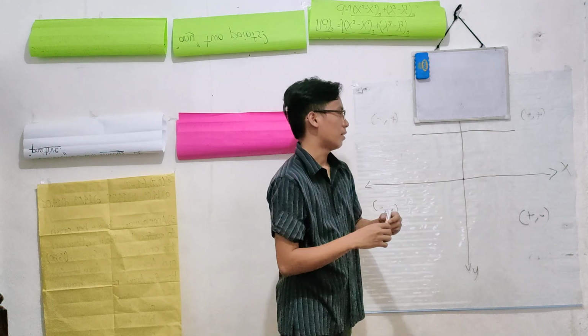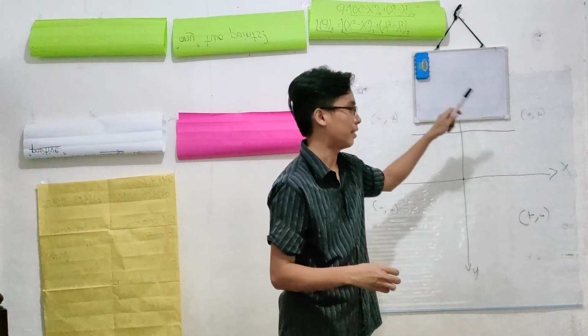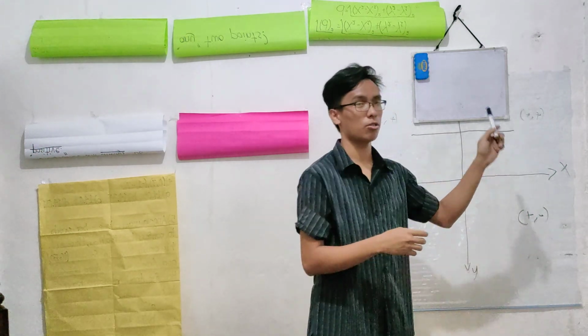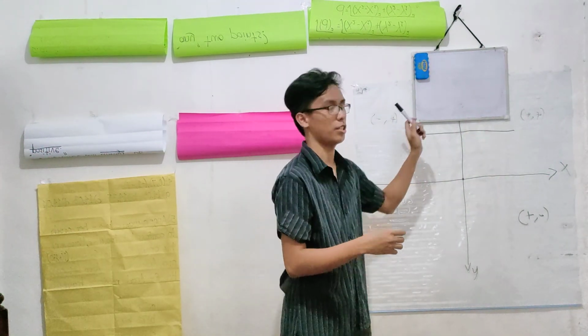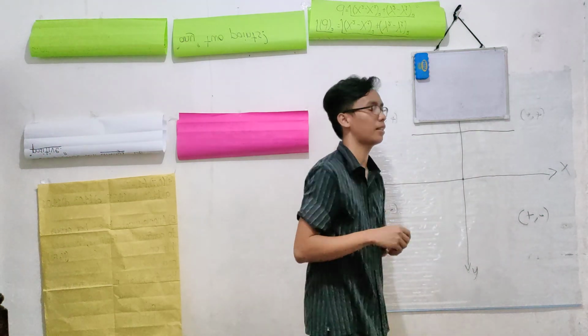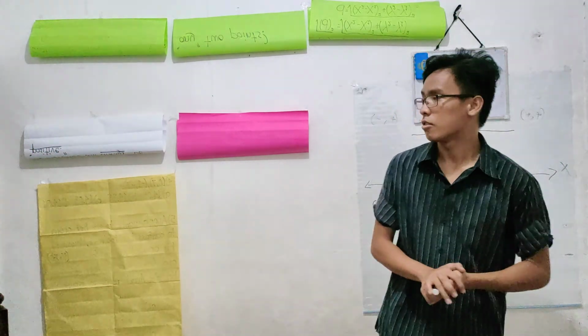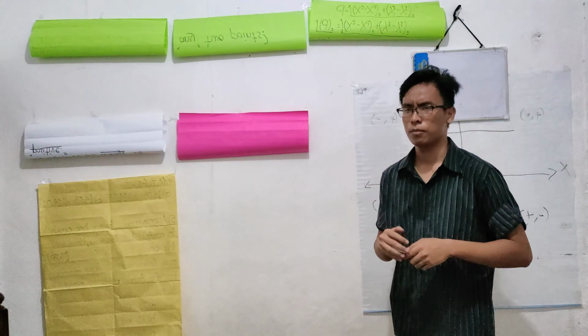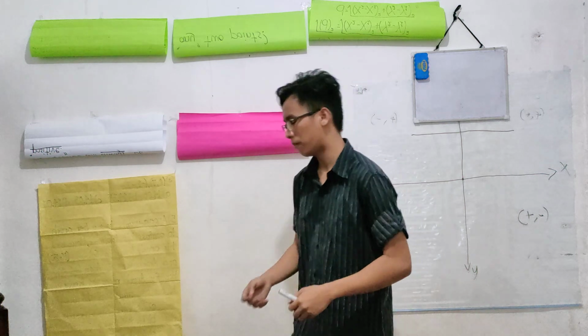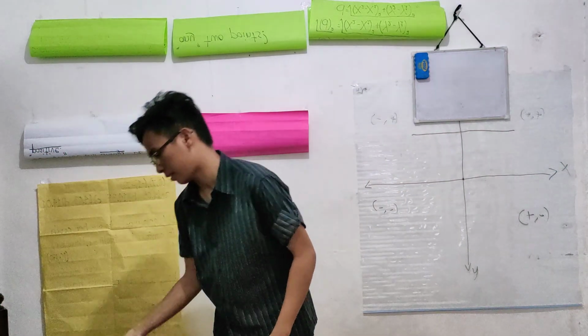Class, you should remember everything. You should remember about the Cartesian plane, the quadrants, and also the specific sign to each quadrant, because we will be using this later on in our topic. So, before we proceed to our topic, we will have a very simple activity.